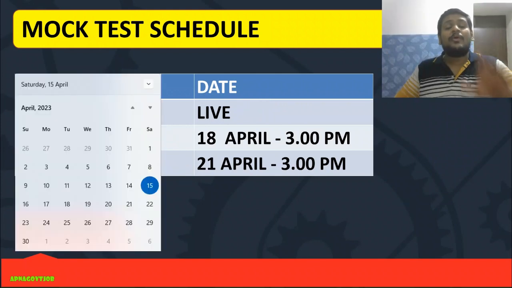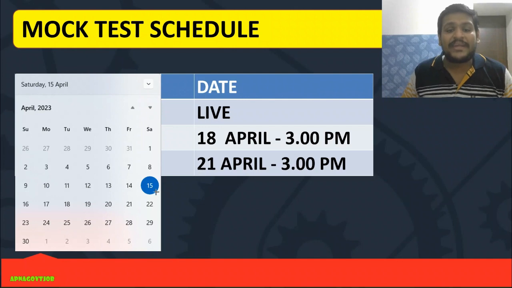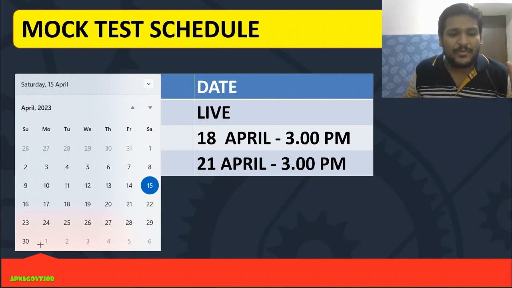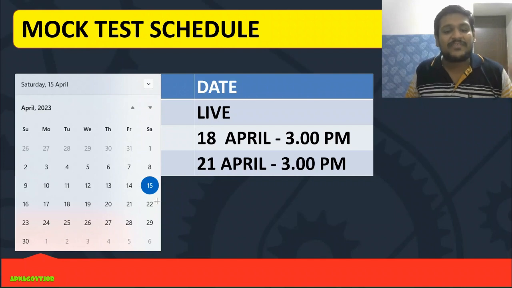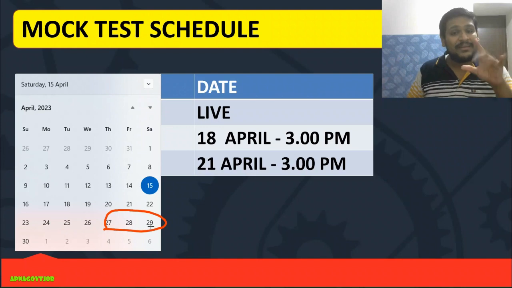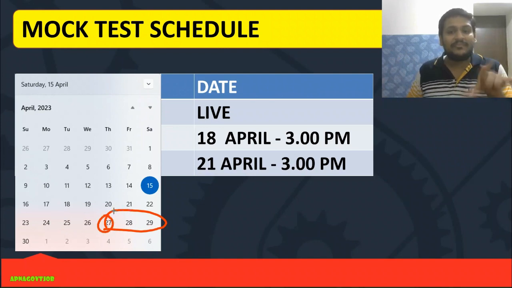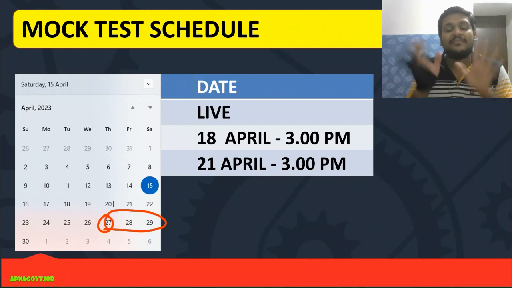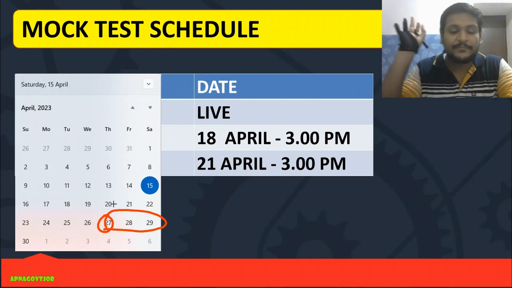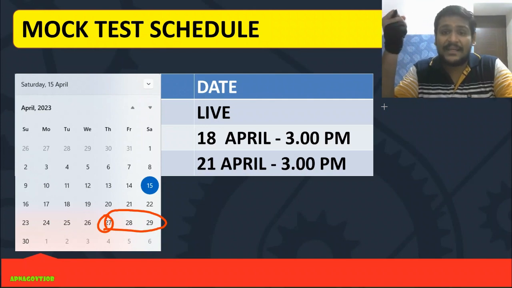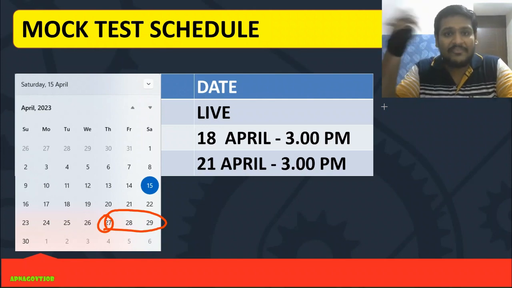Now regarding your exam date, today is 15th April, you know, right? So we can expect your exam somewhere around 30 April. It is almost final, but there is also a possibility that they will conduct it between 27 and 29. For now we will consider 27, and according to 27 we are following our block-wise strategy and will do our revision. For the final update, I will tell you once they release the exam date along with your admit card.